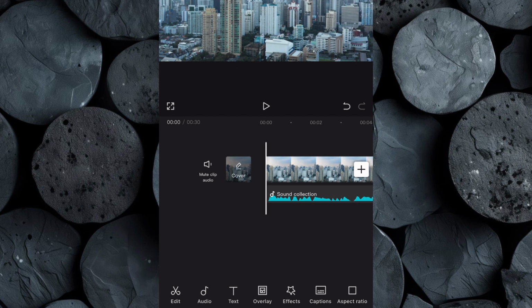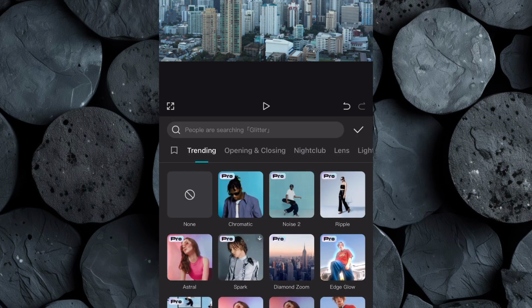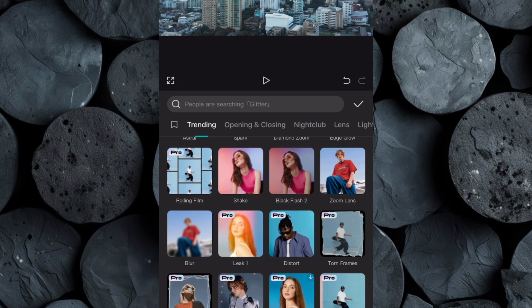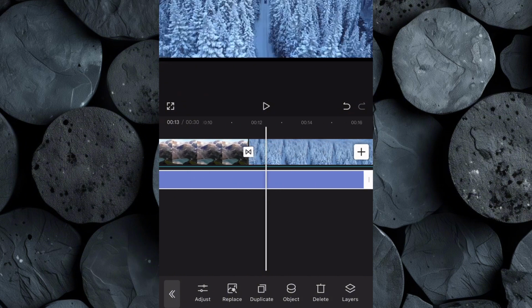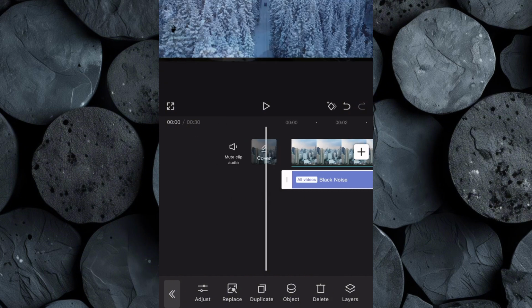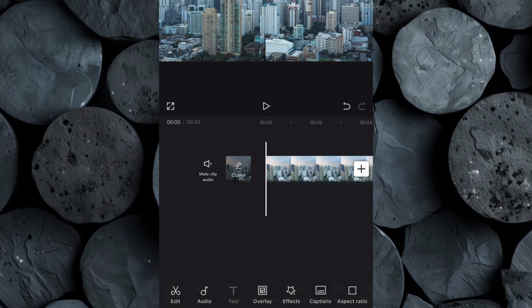Next, let's make the video more dynamic with effects. Click on Effects, then select Video Effects and explore the available options. Choose one that adds a subtle but engaging touch, then drag it across the entire timeline so it applies throughout the video. To grab attention right away, we'll add an opening statement at the start of our video.